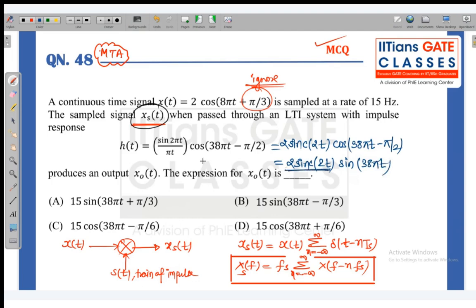Because I am discussing in the frequency domain, if I take the Fourier transform of this h(t), the Fourier transform of the sinc multiplied with the sine gives a shifted version of the rectangular function.